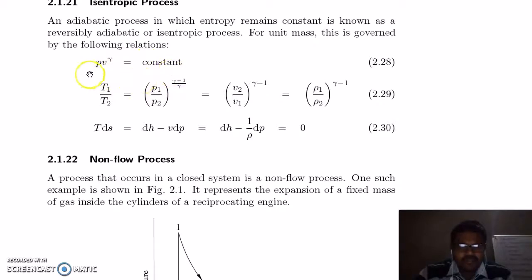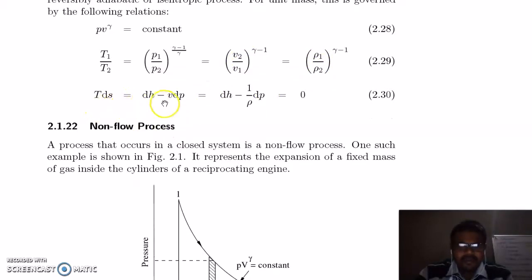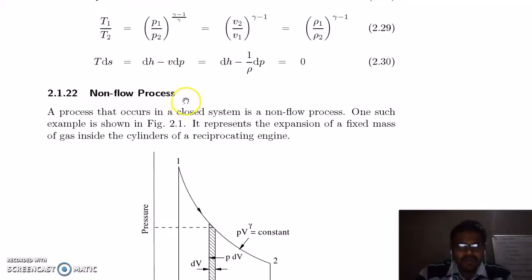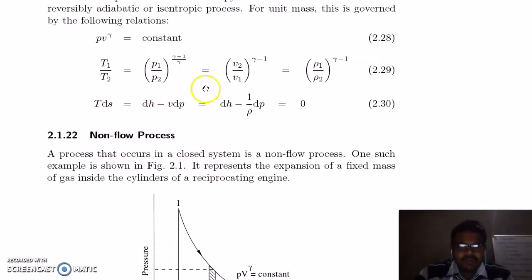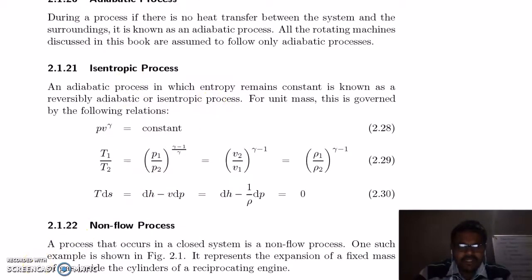So when you place PV in terms of R and T, you will get this relation: T1 by T2 in terms of P1 by P2, and you can also get V2 by V1 and density in terms of density. We know TdS is equal to dH minus VdP. So this is also an equation for the isentropic process.